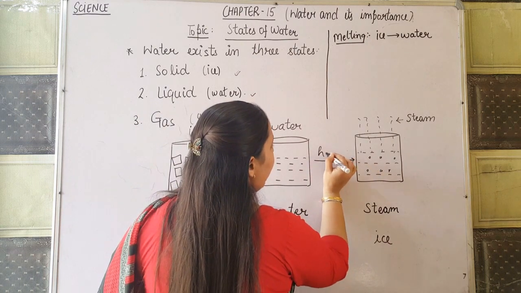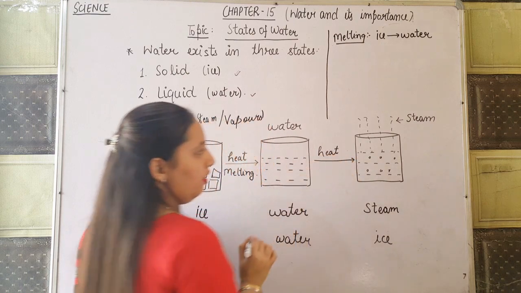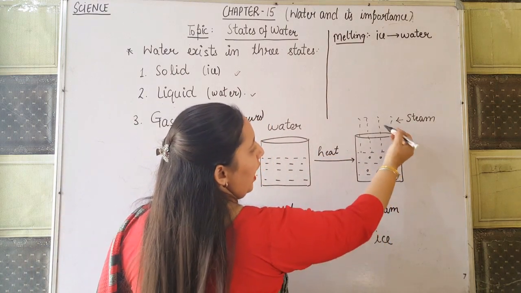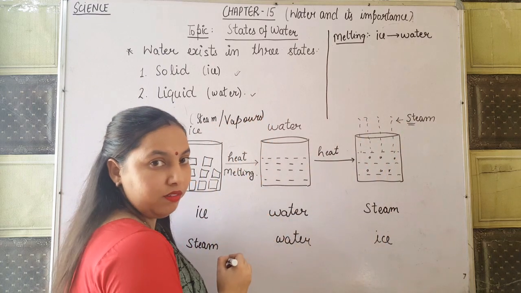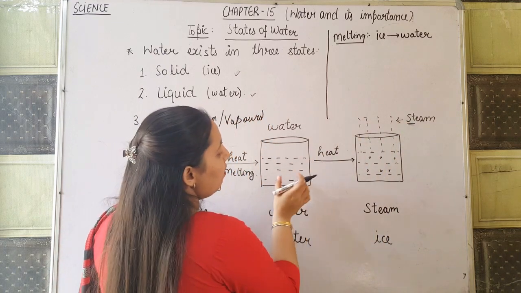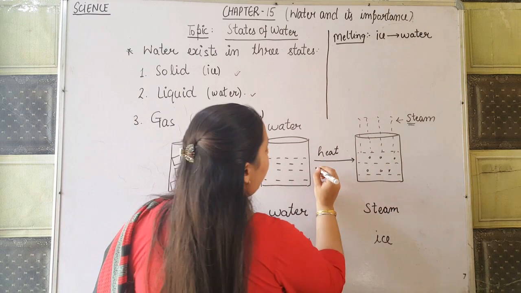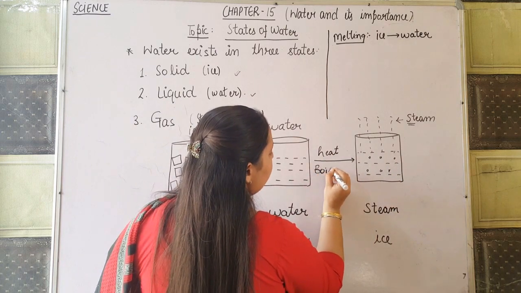You keep it on a gas burner and start heating. What will you observe? You will observe that bubbles come out and steam is evolved. When the water is converted into steam by heating, it is known as boiling.